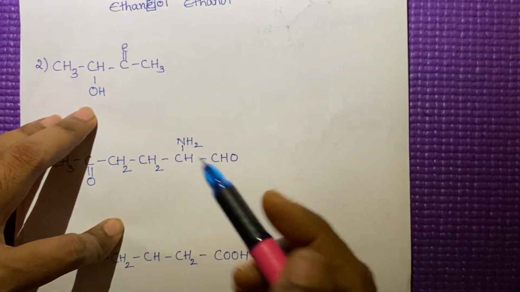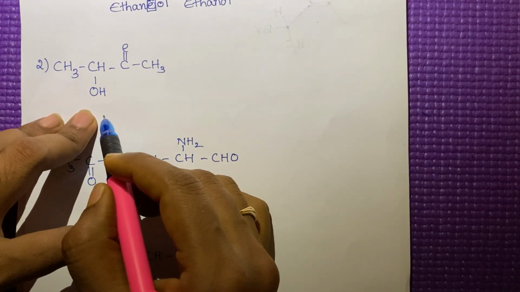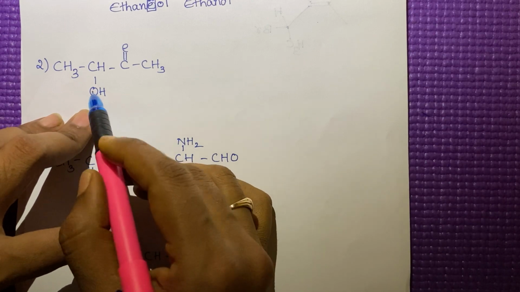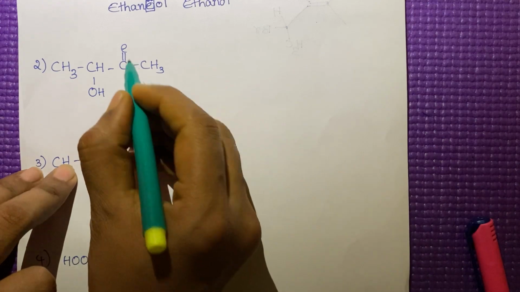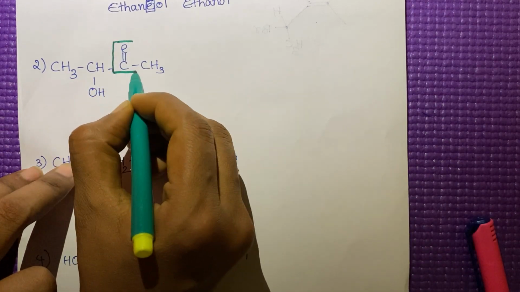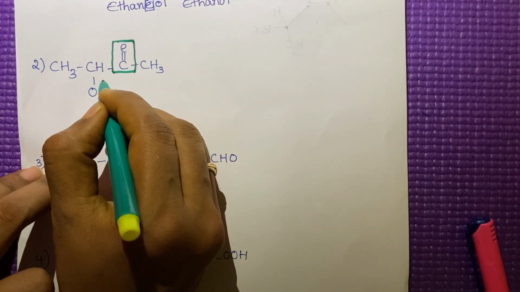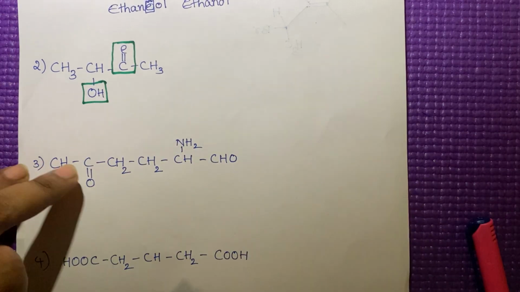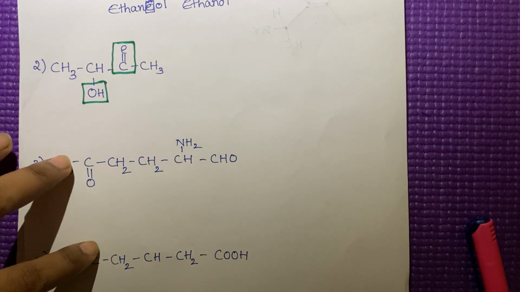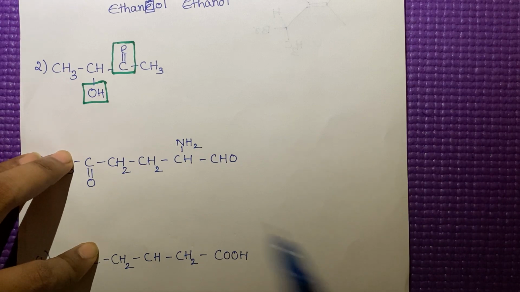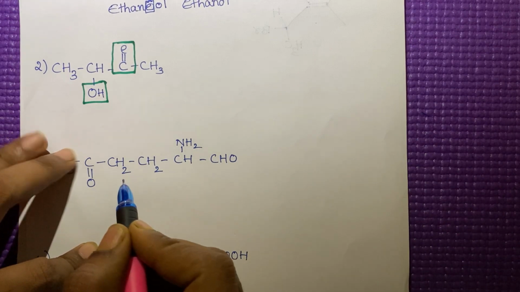See here, then go for the next example. This is a special case. Here we require the priority order, right? How many functional groups are there? We have to identify first. This is one functional group and here another functional group is there, right? 2 functional groups are there. So how can you give the number for these kinds of compounds? According to the priority order.